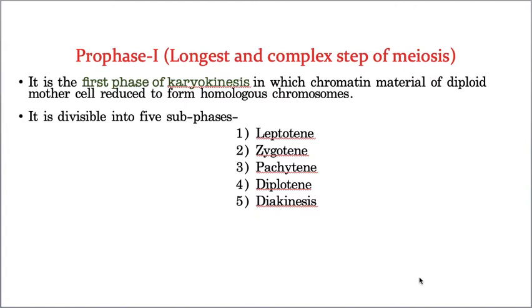the first one is prophase 1, which is the longest and a very complex step of the complete meiosis. In the whole meiosis process, the toughest and longest phase is prophase 1. As it is the longest phase, it is further divided into leptotene, zygotene, pachytene, diplotene and diakinesis. Now let us go step by step.